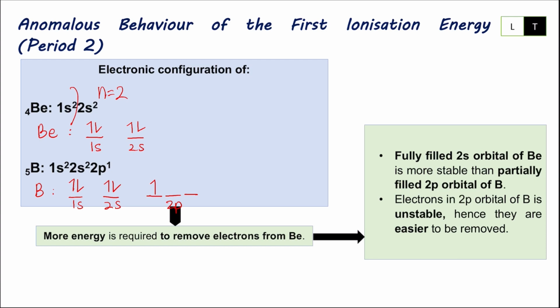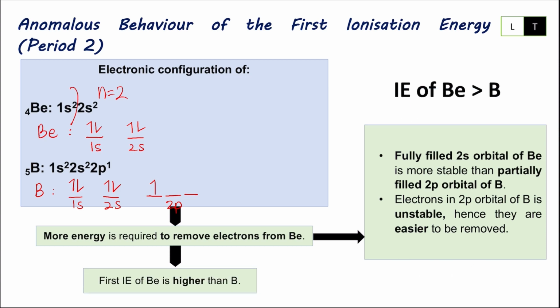So electrons in 2p orbital of boron is very unstable because we only have one unpaired electron in 2p orbital. Hence, it is very easy to remove. Hence, we can conclude that IE for beryllium is higher than boron because electrons will be more difficult to remove for beryllium, which is in fully filled 2s orbital.